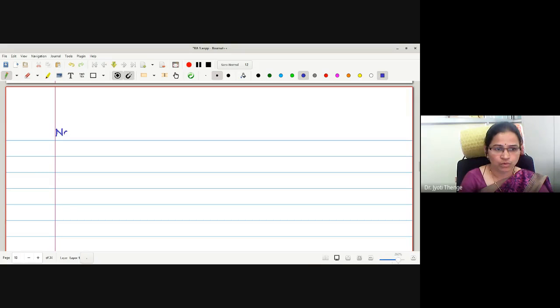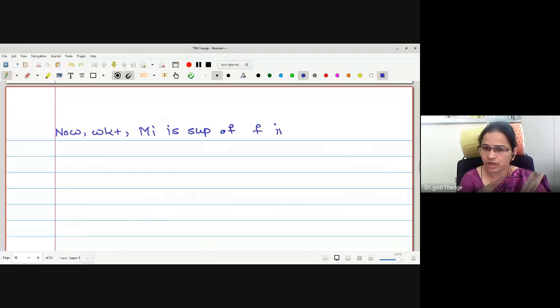Now, we know that capital Mi is the suprema of f in xi minus 1 to xi, and capital M is the suprema of f in closed interval AB.